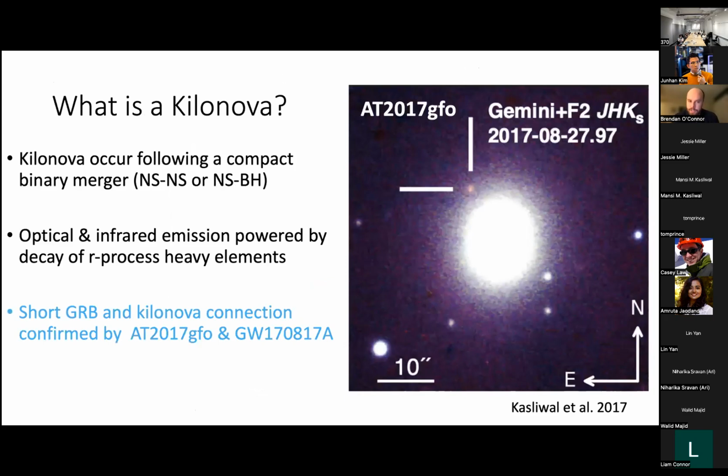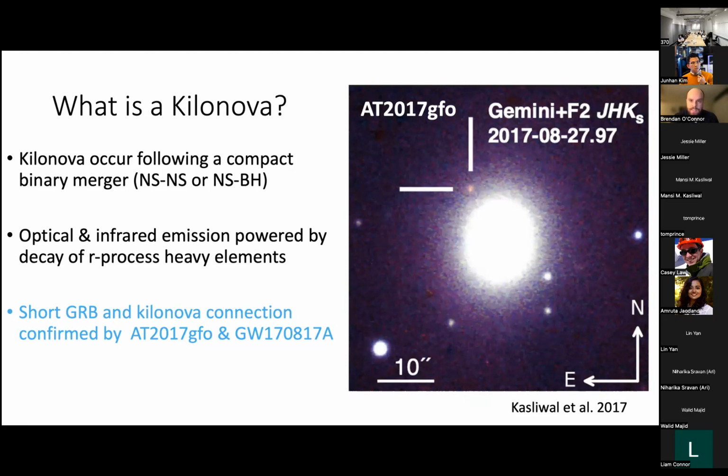So I'm going to transition again. That's everything on host galaxies. Now I'll talk about kilonovae. So kilonovae are formed following a compact binary merger, either that of 2 neutron stars or a neutron star and a black hole. These mergers eject some neutron-rich material, which then produces heavy elements through the r-process. And as this material begins to decay radioactively, an optical and infrared transient arises, and this is the kilonova.